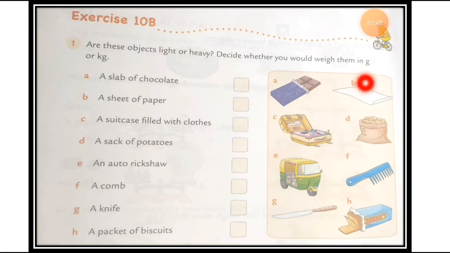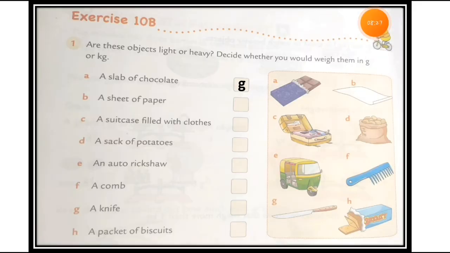So we have to write down gram or kilogram. Chocolate you can measure in the gram only, because it is not so heavy that we would measure it in the kilogram. So a slab of chocolate we can measure in the gram. If you have the textbook, just write down gram in this answer box, and if you don't have the textbook, just write down this sentence, A slab of chocolate, and in front of it you can write down the gram. Just G, small g, as given here. Now number B.